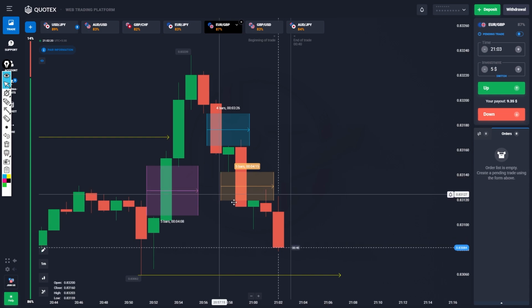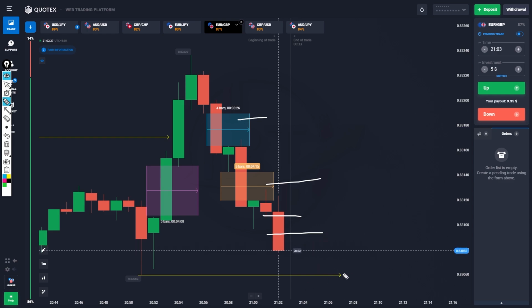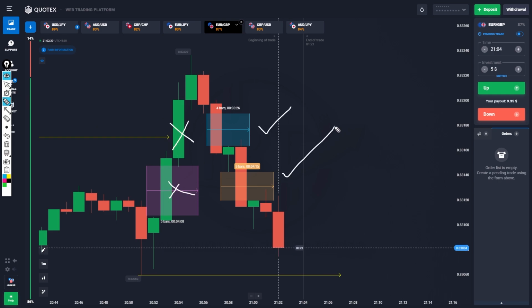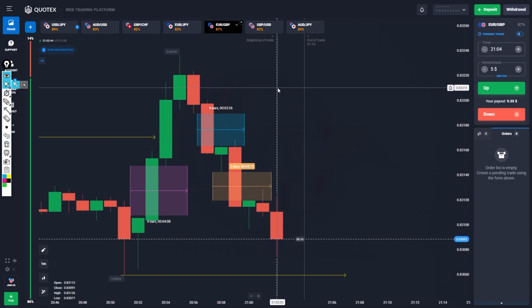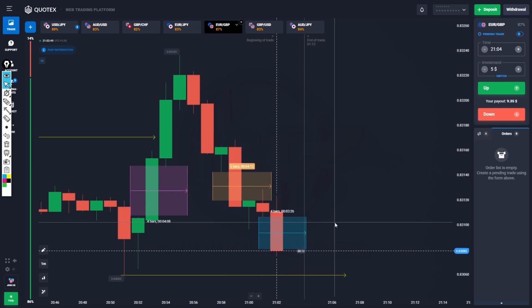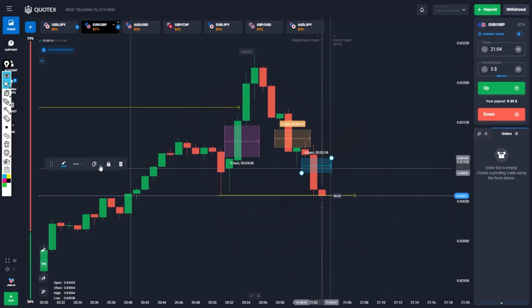So this will be your target. See, this was respecting this gap and this was respecting this gap. If the market creates any gap, I will definitely sell, up to this level. Simple logic, because the market is already telling that. So this gap is not respecting, this gap is respecting. So definitely it will move more down also. Let's wait for the creation of another gap, then I will look for the trade. There is a chance the market creates a gap. So let's wait, the market directly reaching our target.